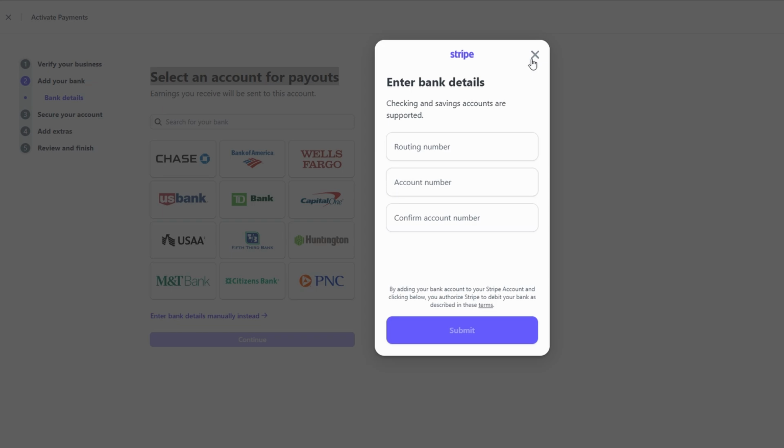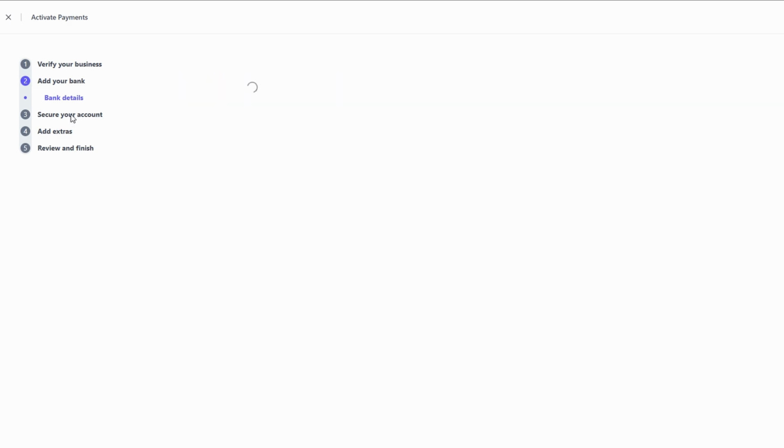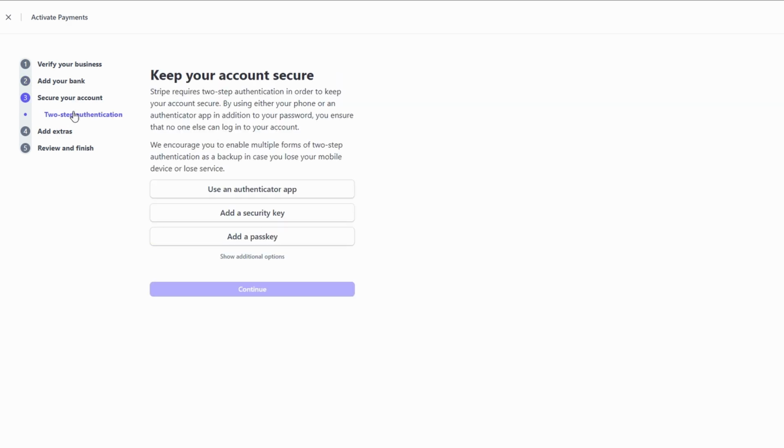Incorrect information can delay payments, and that's the last thing you want. Stripe is serious about security, so it might ask for additional verification steps to confirm your account details. But once everything's in place, you'll be good to go and start receiving payments.